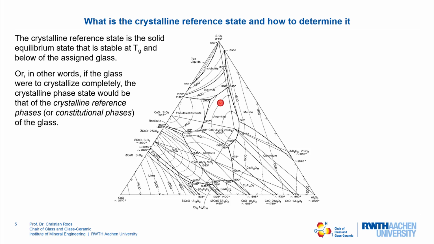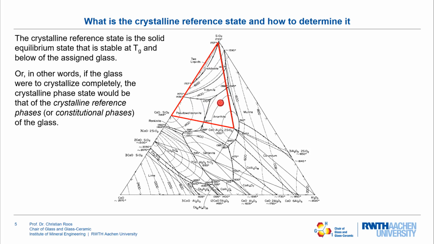The constitutional triangle, which resembles the constitutional phases, can simply be found by following the respective lines in the diagram. So this triangle resembles the constitutional phase area. And if this composition were to fully crystallize, we would get crystals that are resembled by the endpoints of this triangle.